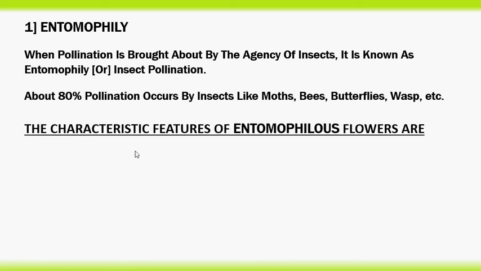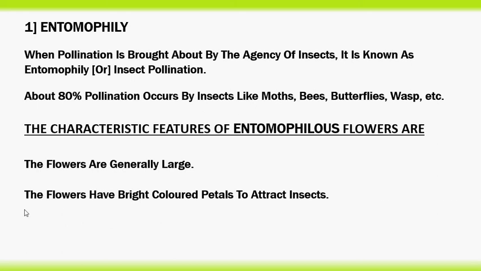The characteristic features of entomophilous flowers are: the flowers are generally large. The flowers have bright colored petals to attract insects. The flowers are scented and have nectar. Scented means a smell to attract the insects.